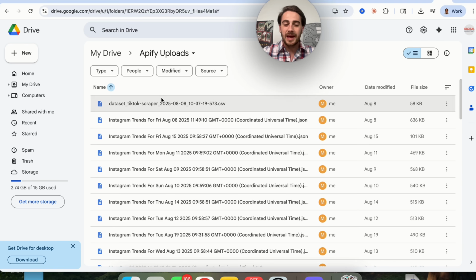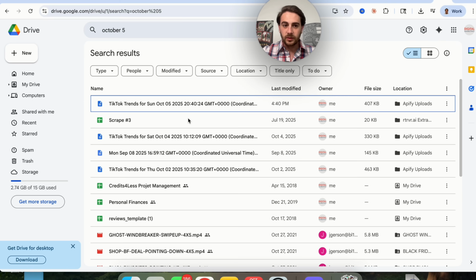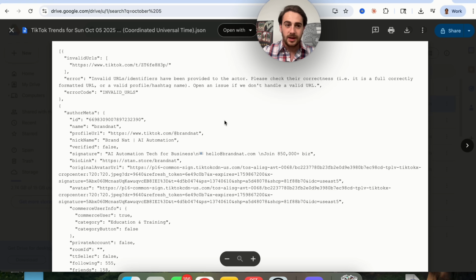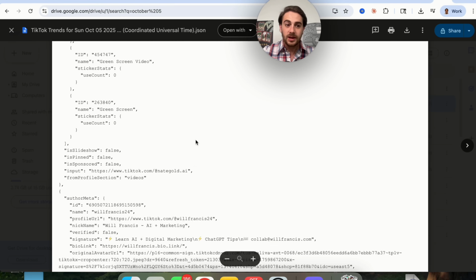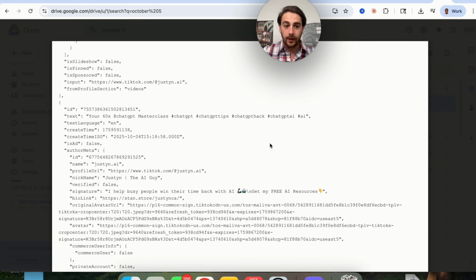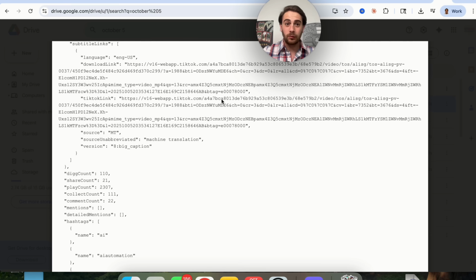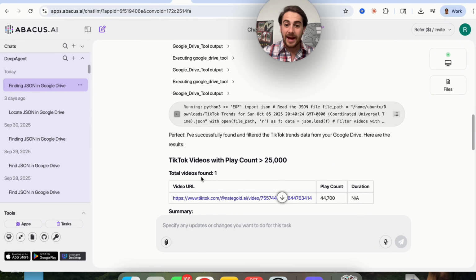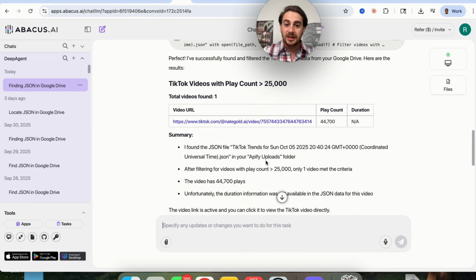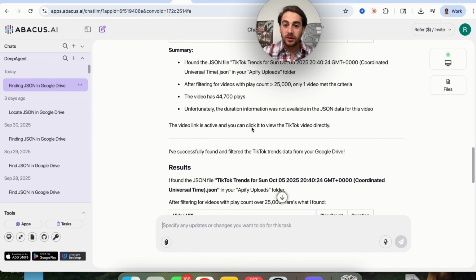If we come over here, come into Appify Uploads, we can see that we have a scrape for today. In fact, if we do a search for it, we can actually find it right here. So TikTok Trends for Sunday, October 5th. Now, once we go through this, you can see that there is a lot of information in here. This probably looks incredibly confusing. Now, I want you to think about how long it would take a human to actually go through by hand and run this calculation. Well, guess what? You don't have to do that anymore because we have DeepAgent actually going through and doing this. And we could see that this went through a bunch of different videos and it found the one video that actually fit my criteria.